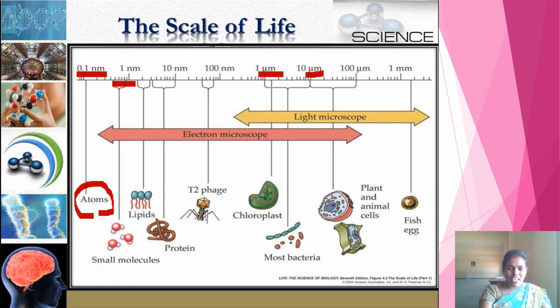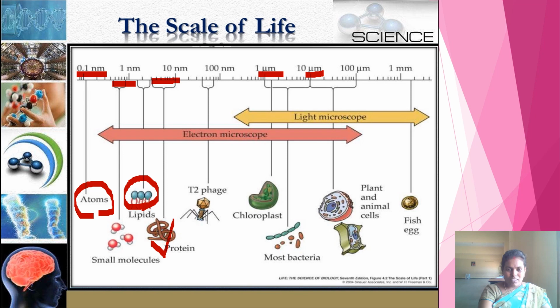In the same way, if you see the fat cells, lipids, the size of these lipid cells is in the range of 4 nanometers to 5 nanometers. These are also very small. If you see the protein size, those are about 5 nanometers to 10 nanometers in range.